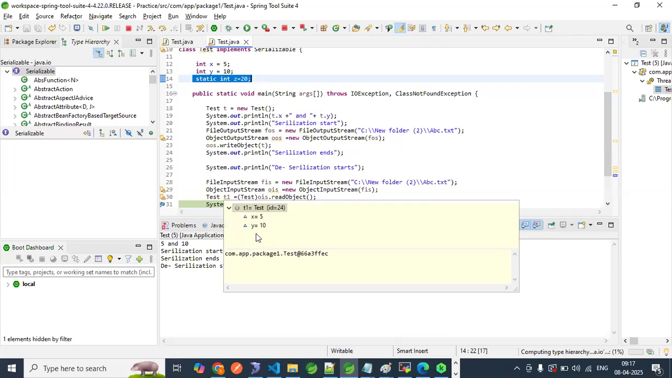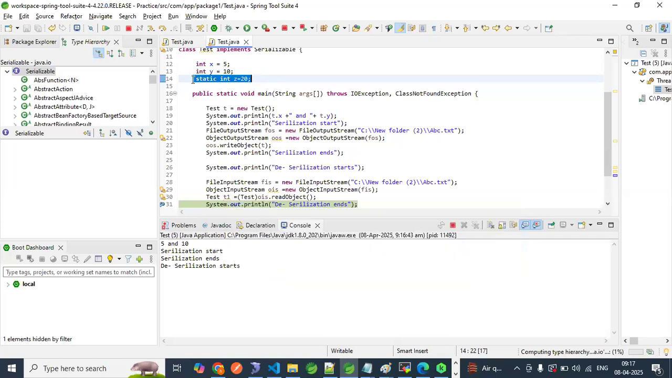It means static doesn't bother whether you are doing serialization or not. Static data is not going to be serialized because it is not part of the object. So what is the use of transient with static? The purpose of transient is to stop the travel of the data, but static is already not part of the object, so this data is not traveling. So what is the use? No use of the transient and static combination.